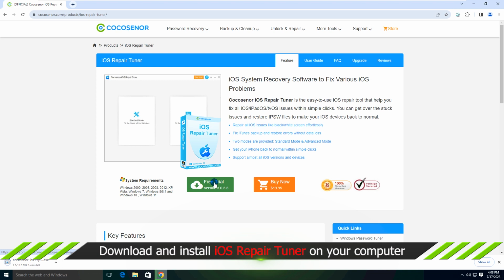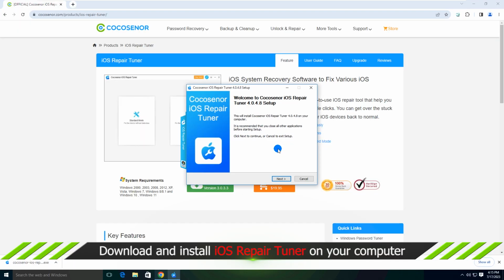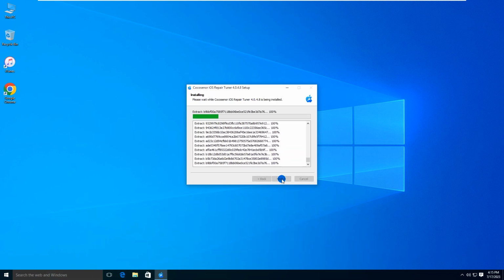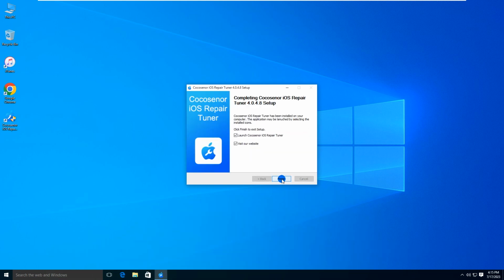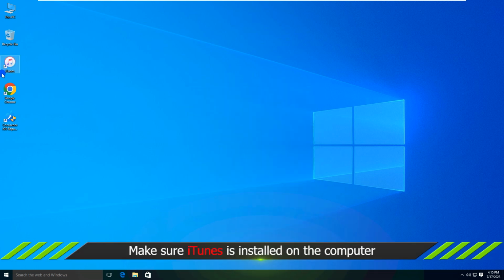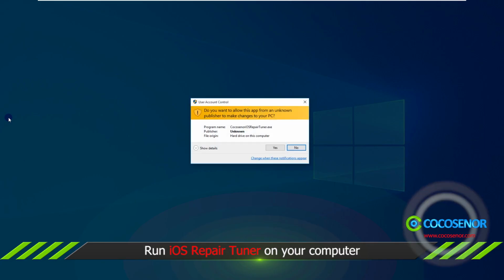Click to download the software and install it on your computer. Then, make sure iTunes is installed on the computer. Run iOS Repair Tuner on your computer.